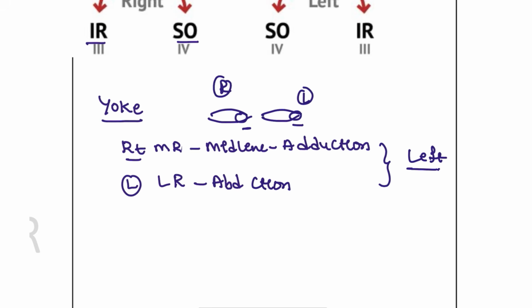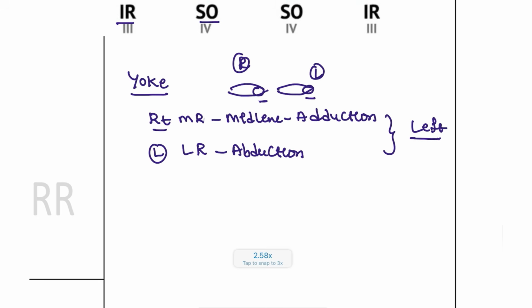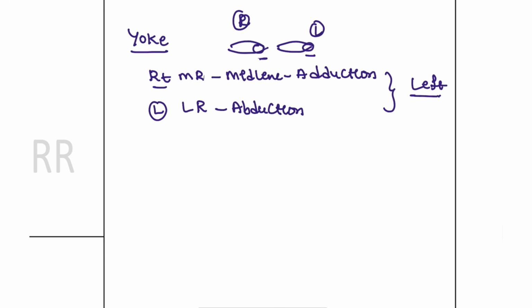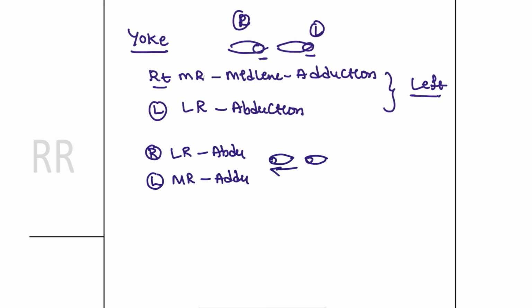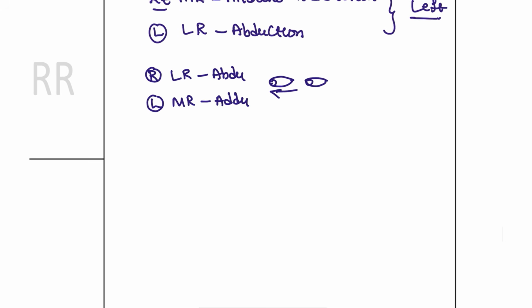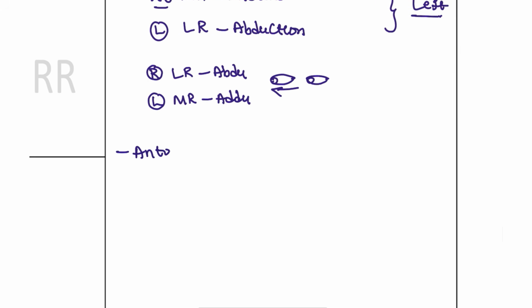These are the yoke muscles. There are different combinations of yoke muscles that you have to remember. Another example: on the right side the patient is using the lateral rectus, that means abduction, and on the left side the patient is in adduction. They are looking in this direction. That is what we are discussing as yoke muscles. Next, we also have the antagonist.